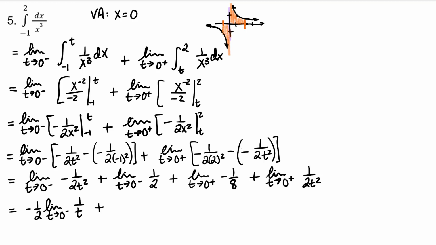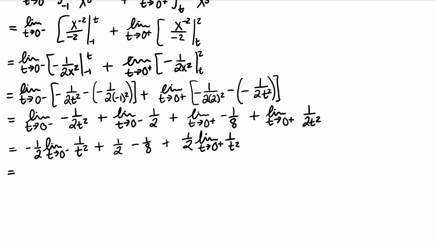The limit of a constant is a constant, and I'm going to factor the +1/2 out of this limit. I still can't use direct substitution with 0, so you can either plug in a really tiny number to the left and right of 0, or you can remember that 1 over x squared is one of your parent graphs.